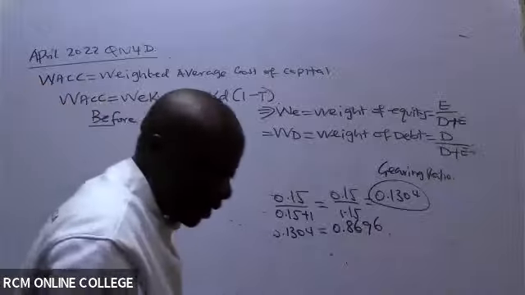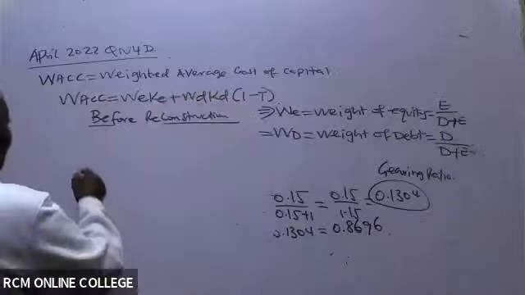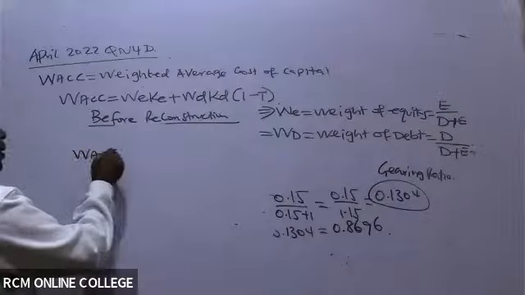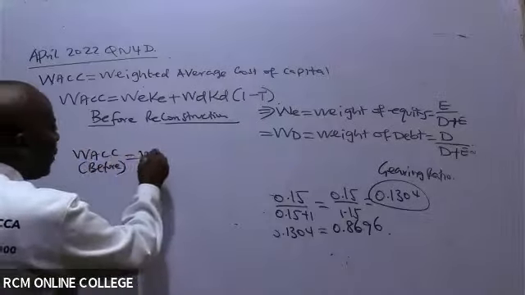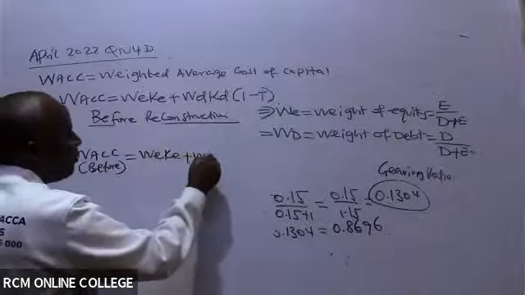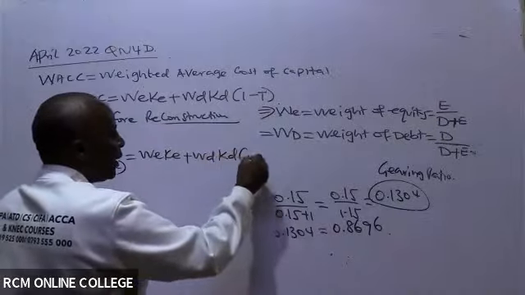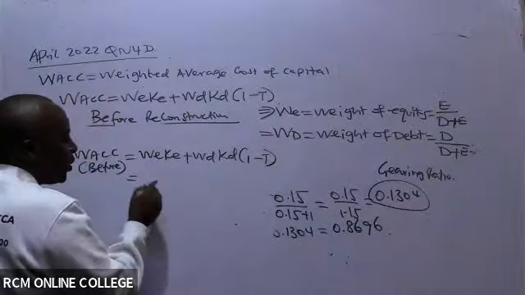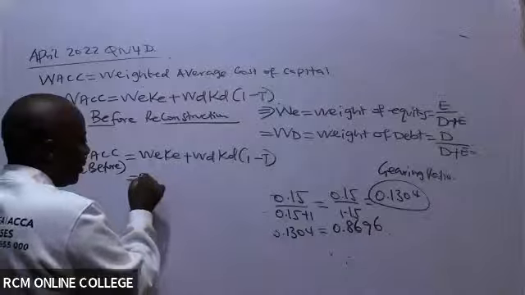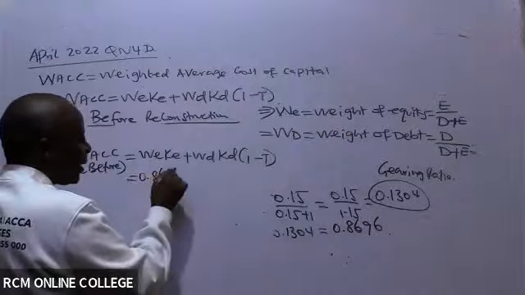So now we have everything. Let's continue with our WACC before reconstruction. WACC before reconstruction is weight of equity times cost of equity, plus weight of debt times cost of debt, times 1 minus tax. The weight of equity in this question, we have it. It is 0.8696.